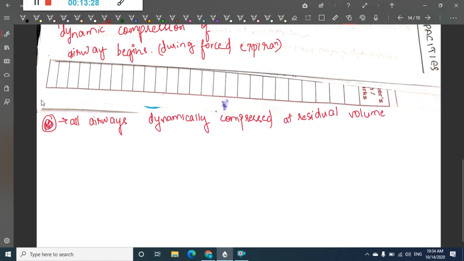Not in normal cases, but in the ideal case. In ideal cases, all the airways should be compressed dynamically at residual volume.